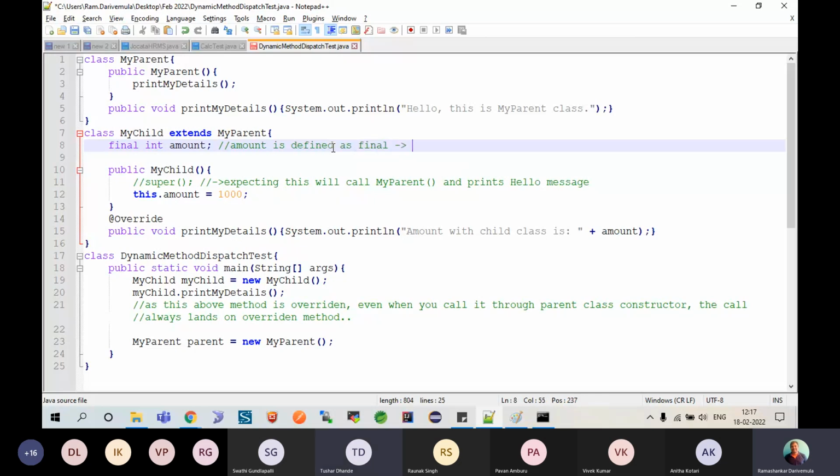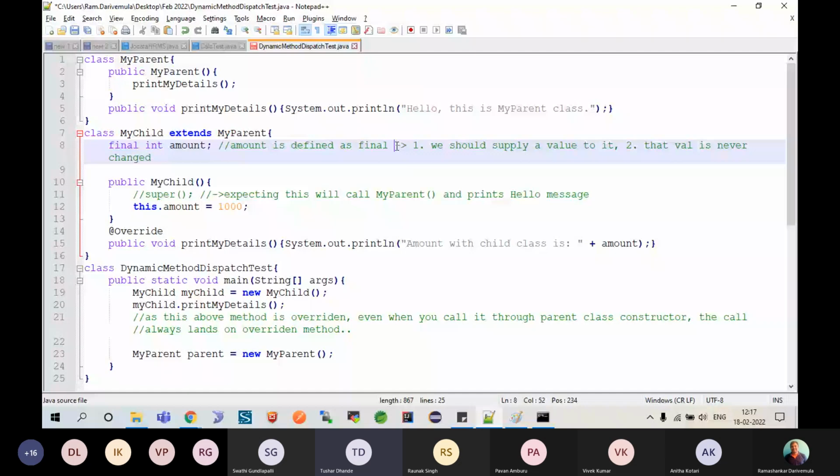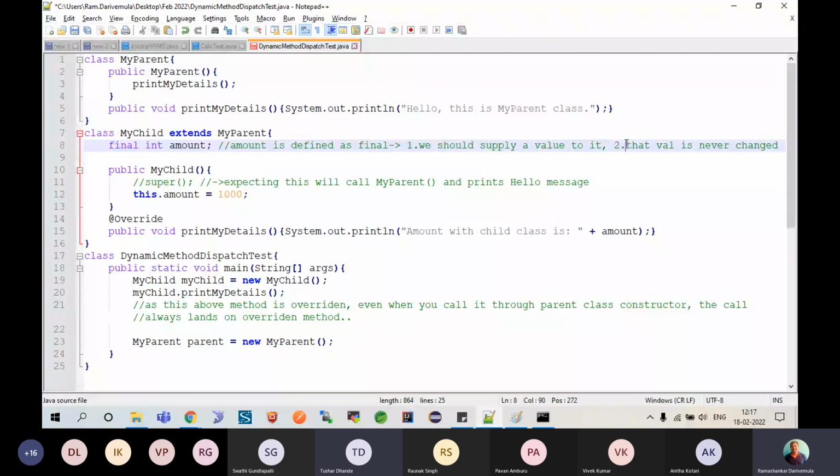Then it immediately gets two restrictions. One restriction, we should supply a value to it. Second, that value is never changed. Am I clear on this? Yes, sir. Okay. So because this amount is defined as final, it actually gets two restrictions. One, you must supply a value, and once supplied, it cannot be modified.